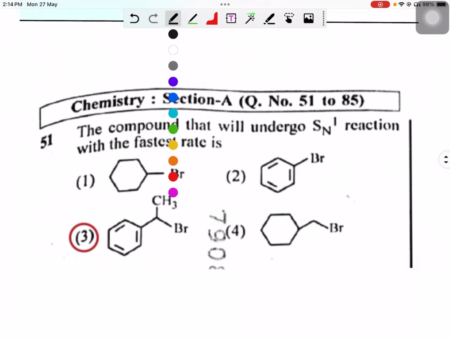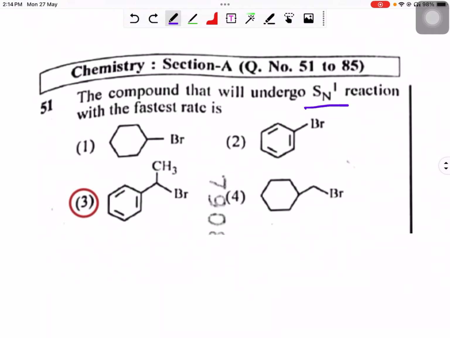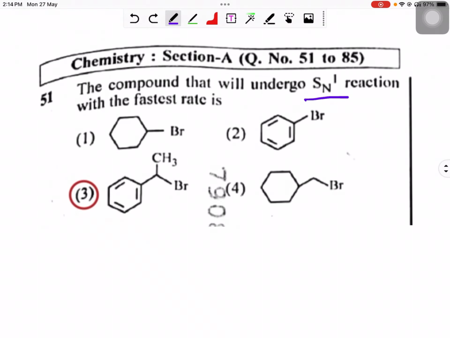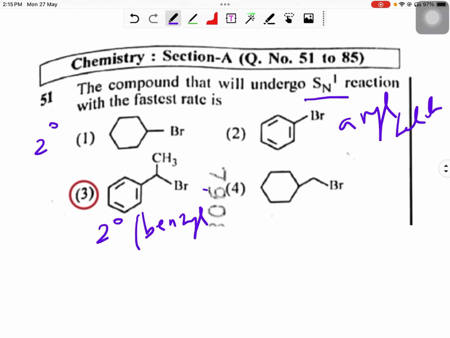In this, you can see the question is about the reactivity rate towards an SN1 reaction. Which of the following compounds will undergo SN1 reaction fastest? You got four options, and your third option is the correct answer. If you look at the options, you can verify whether it is a primary, secondary or tertiary alkyl halide. The first option is a secondary alkyl halide, the second option is an aryl halide, the third option is also a secondary alkyl halide and it's a benzyl type, and the fourth option is a primary alkyl halide.